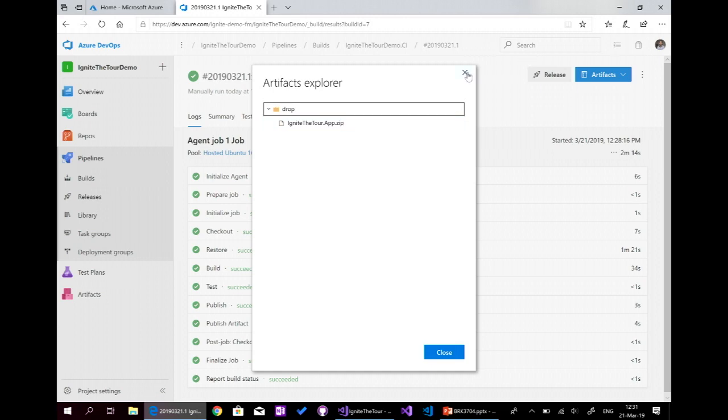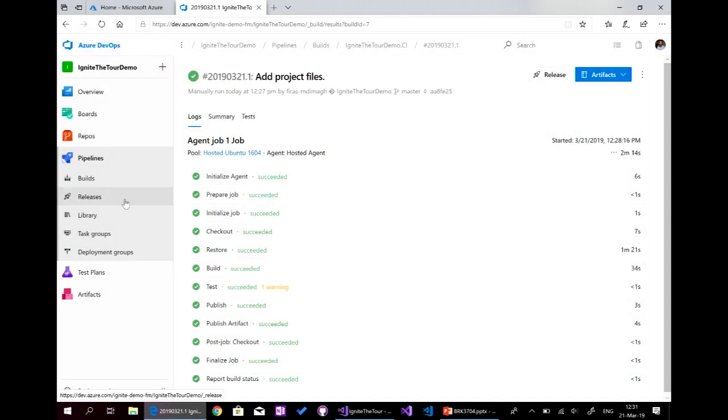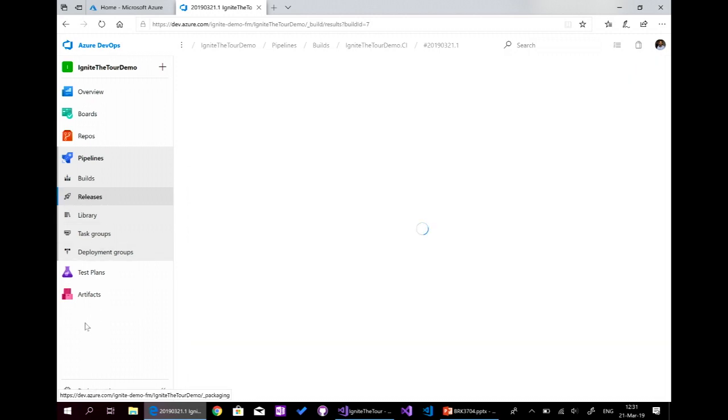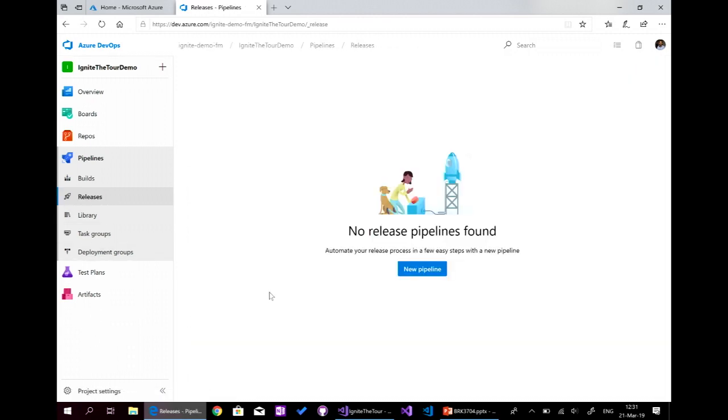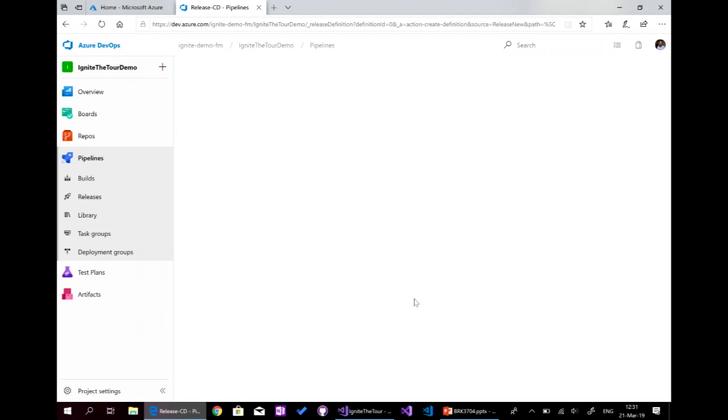But what we want to do is also, like we used the continuous integration, use the continuous deployment, so that when a build finishes, we will launch the release section and we'll deploy our package to Microsoft Azure. So here we'll go to the next section, which is release, and we'll create a new release pipeline here.